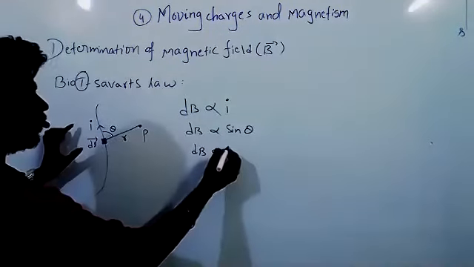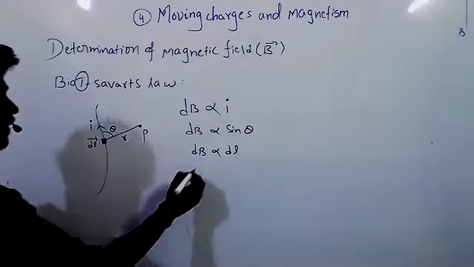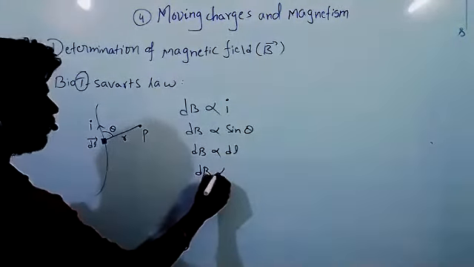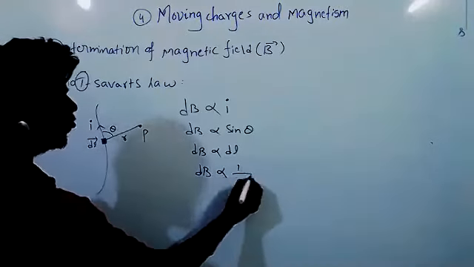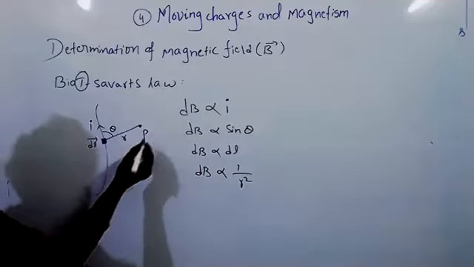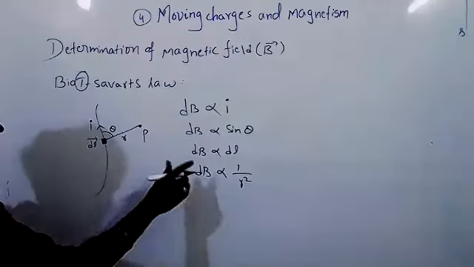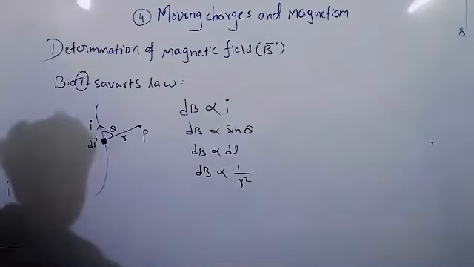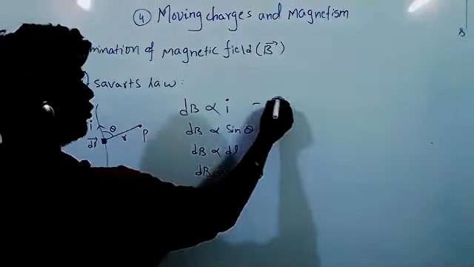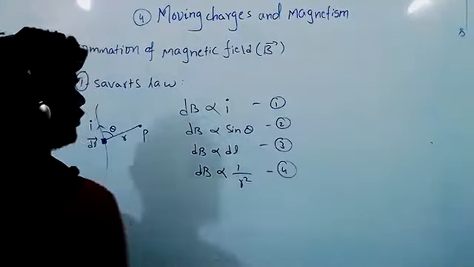So it also depends on dl. And dB is inversely proportional to the square of the distance. When the distance increases, if I take the point farther away, definitely the magnetic field will reduce. So these are equations 1, 2, 3 and 4.